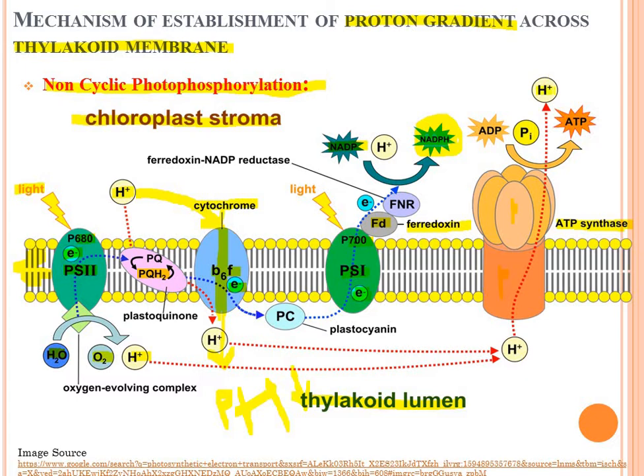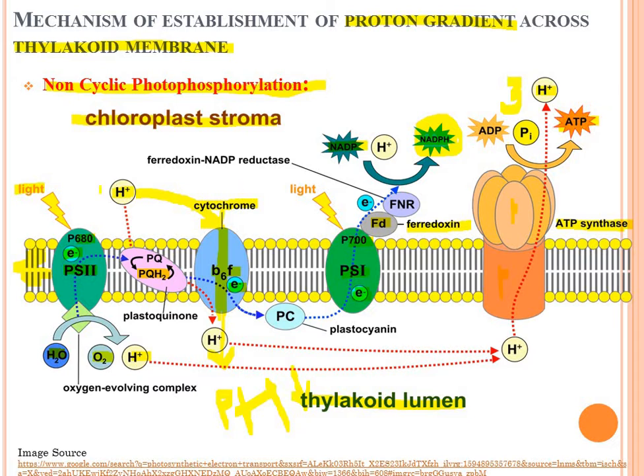When three hydrogens move from the thylakoid lumen to the chloroplast stroma, there is a synthesis of one ATP molecule. This is also one important thing. When three hydrogens move through ATP synthase, one ATP molecule is synthesized.